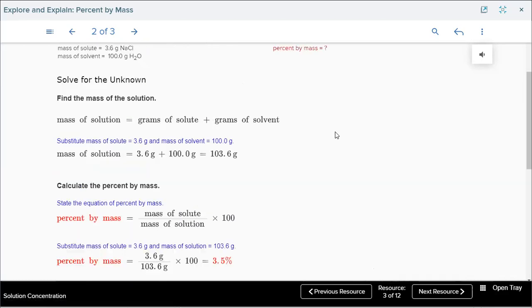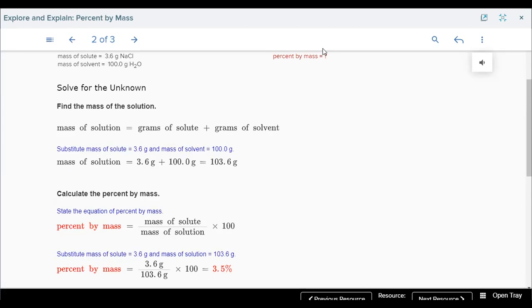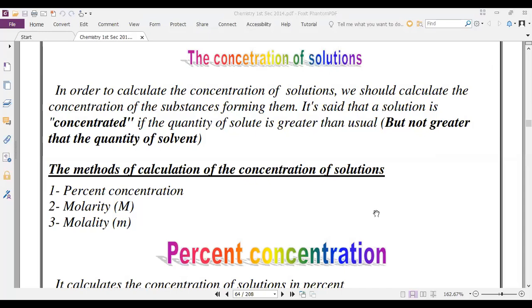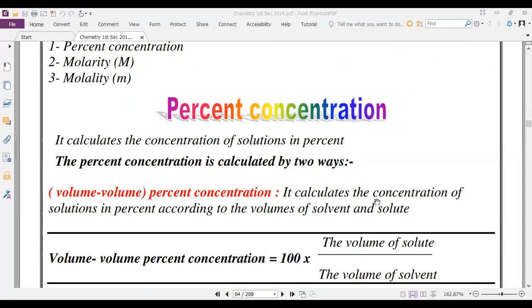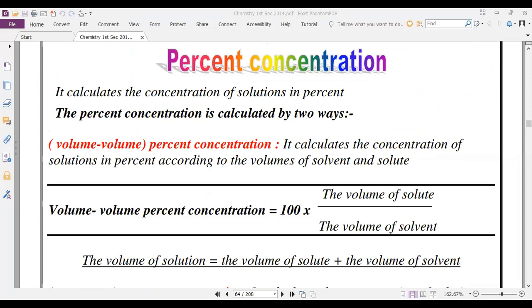Do you understand, Mariam? Yes. Any problem? No. Okay, try to move to our sheet: percent concentration. Try to read, Mariam. It calculates the concentration of solutions in percent. The percent concentration is calculated in two ways. Volume percent concentration calculates the concentration of solution in percent according to the volume of solvent and solute.